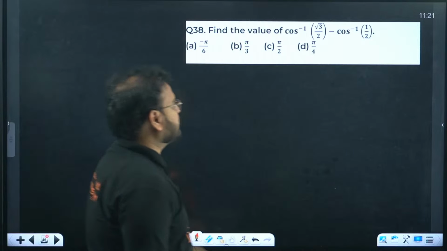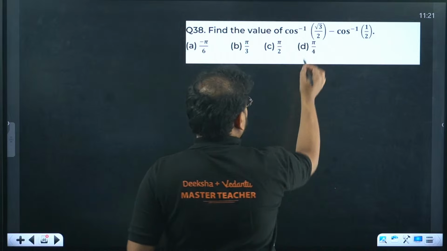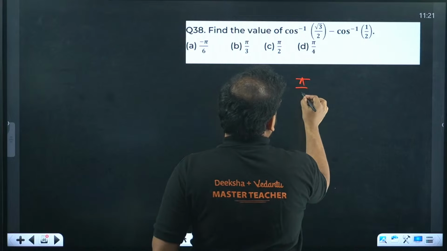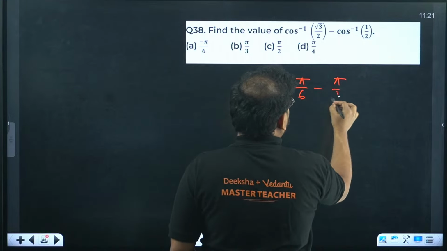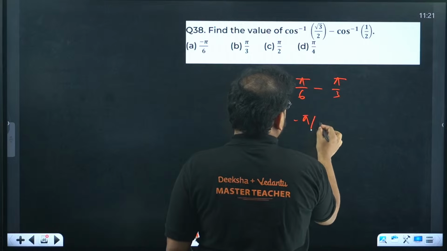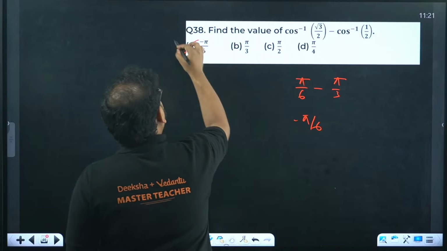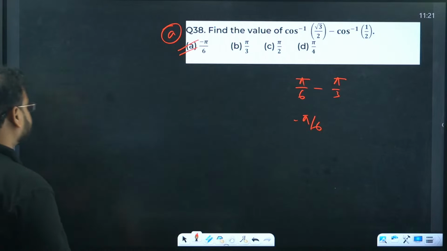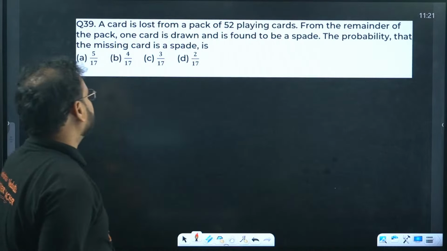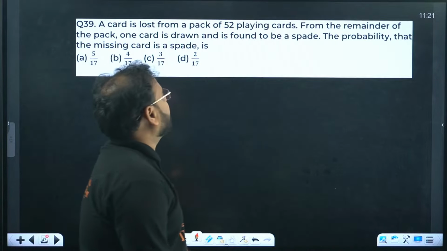Find the value of cos inverse of root 3 by 2 minus cos inverse of 1 by 2. This value, pi by 6 minus pi by 3, that's minus pi by 6. A. Done. 39. A card is lost from a pack of 52 playing cards.